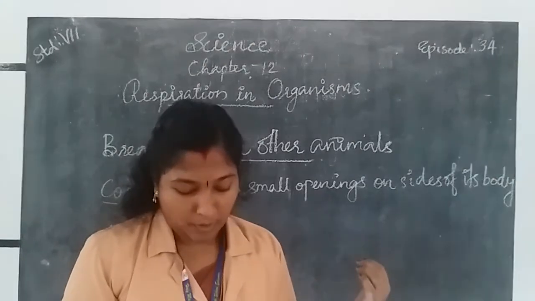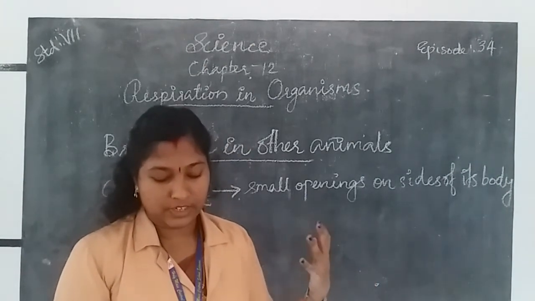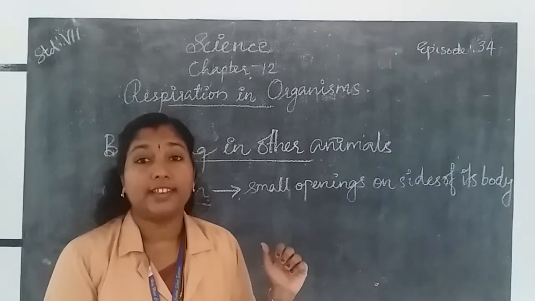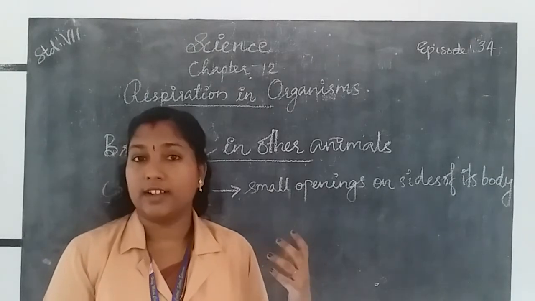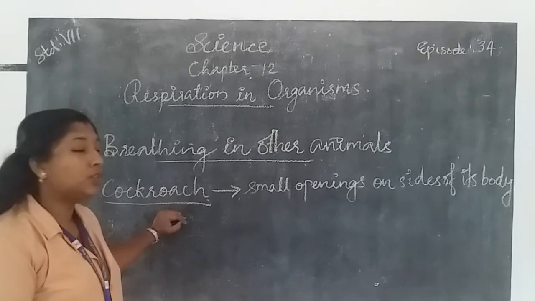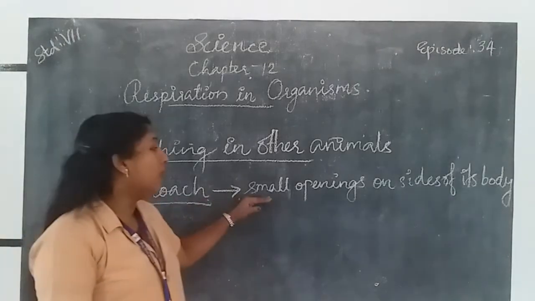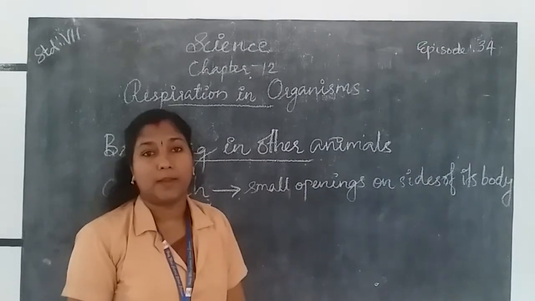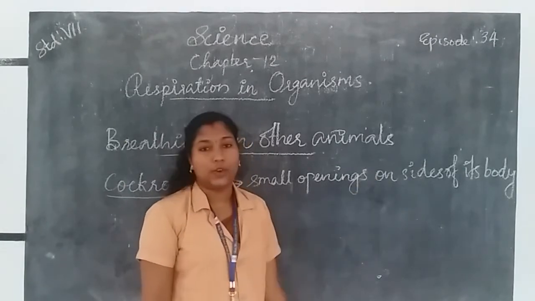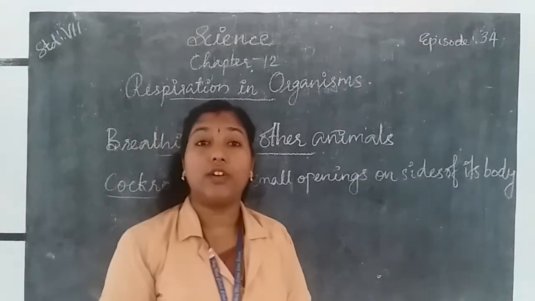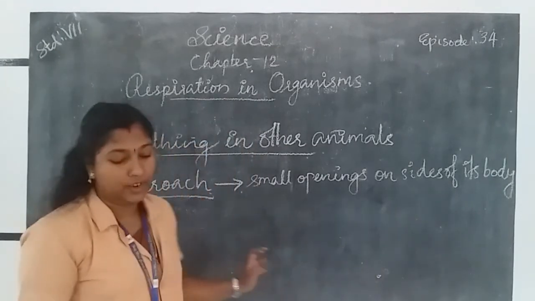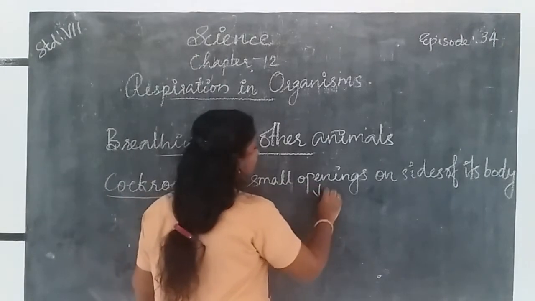Do cockroaches, snail, fish, earthworms, and mosquitoes have lungs? No, here the cockroaches do not breathe through their lungs. They breathe through small openings on the sides of their body. These small openings present on the sides of the bodies of cockroaches, like all insects, are called spiracles.